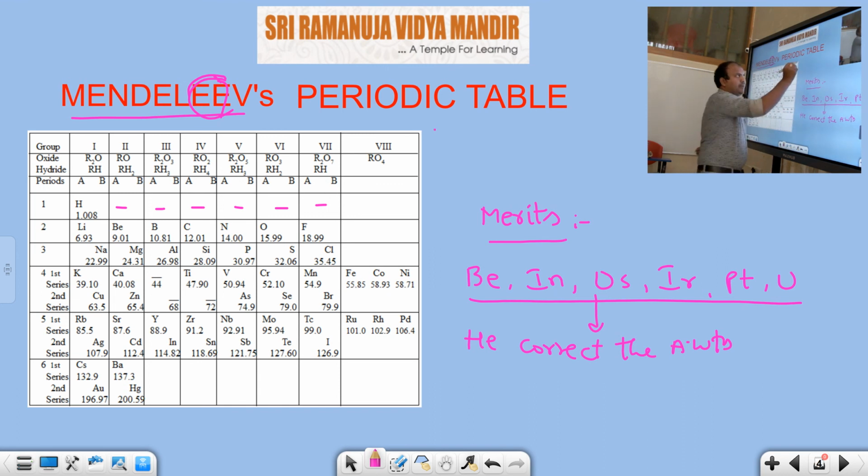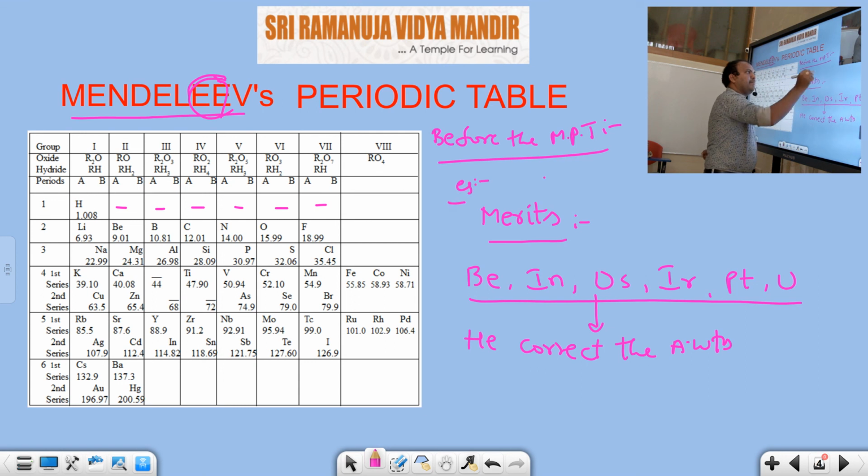Before Mendeleev, I will give some explanation for this. Before the Mendeleev periodic table, MPT stands for Mendeleev periodic table, beryllium's atomic mass was given as 13.